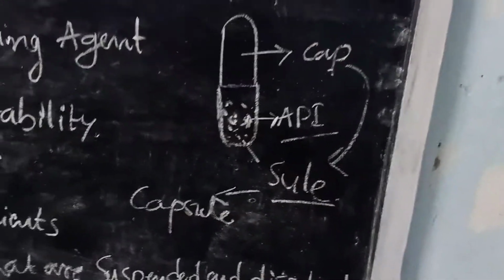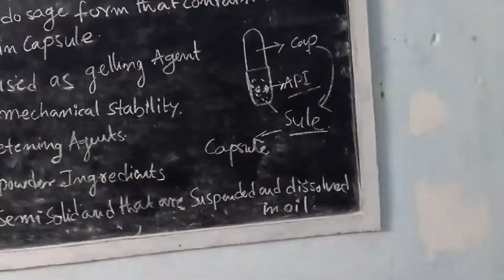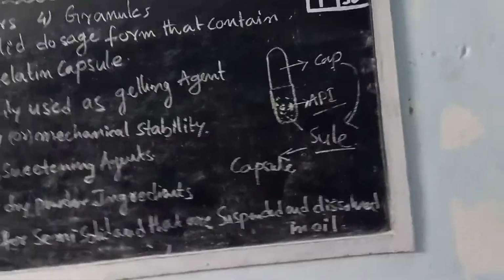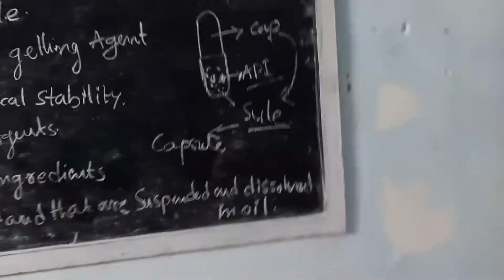These both parts together become a capsule. The shell portion contains the active pharmaceutical ingredient, or medicament, which will produce the desired effect against the disease or microorganism.